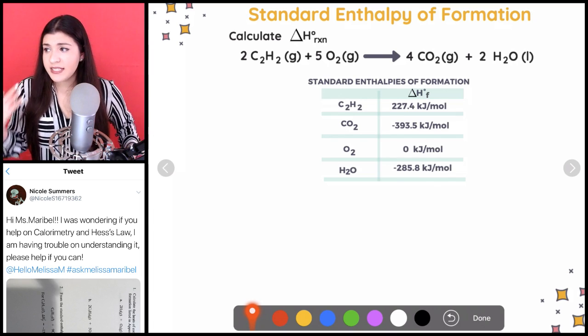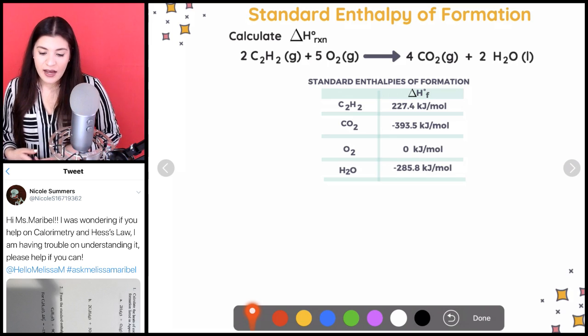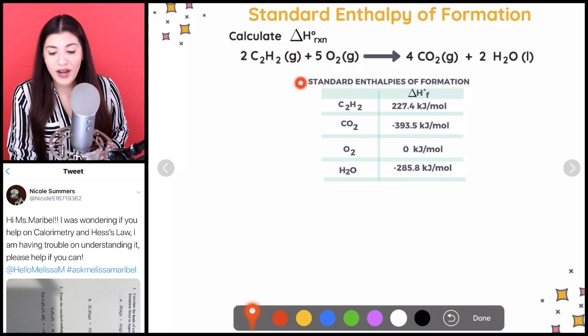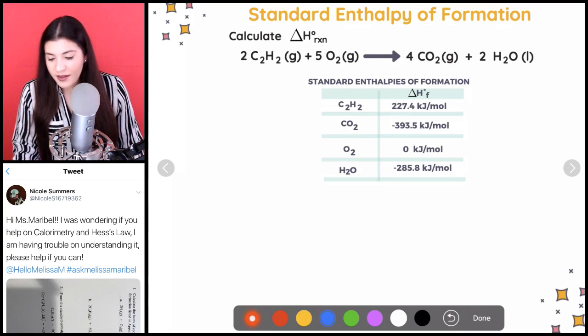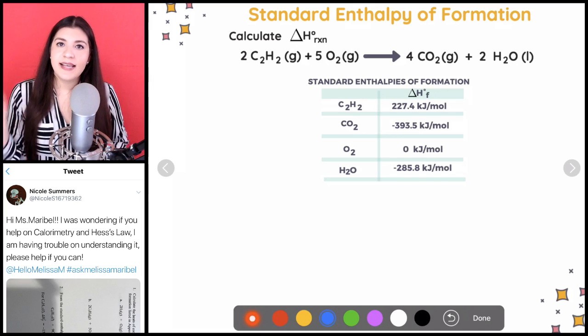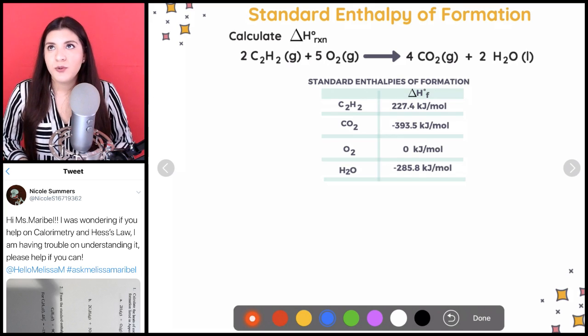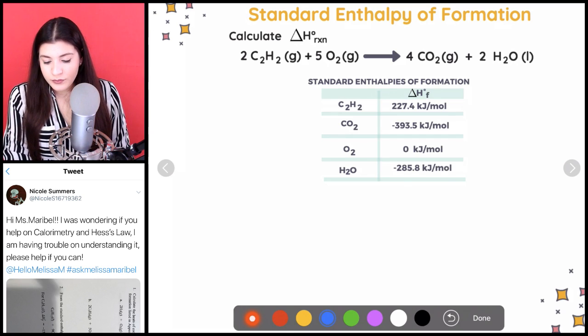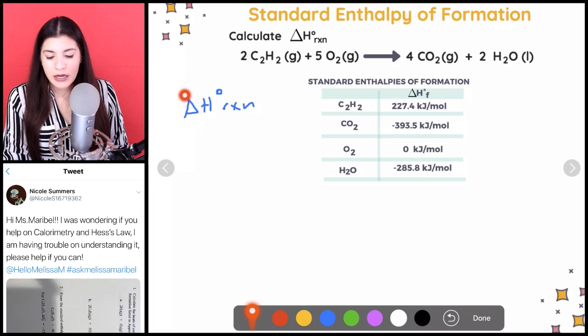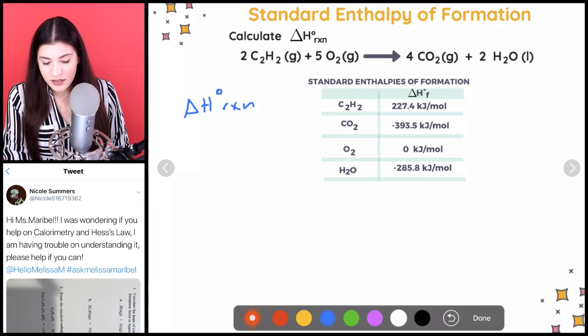So let's say if we were given this type of question and we were asked to find the overall change in enthalpy of our reaction. By the way, I'm just going to mention real quick what all these symbols mean, because we are going to see this a lot, and you're going to see this in the second half of chemistry. The second half of chemistry will have a lot of different symbols that you are required to know. So remember that this triangle, or we call it delta, and it shouldn't have a little tail there. There we go. So this just means change.